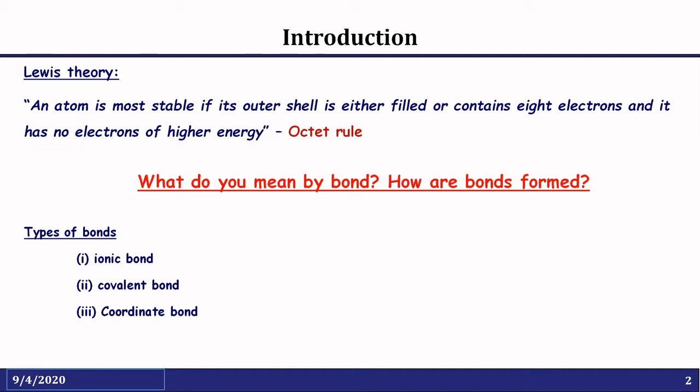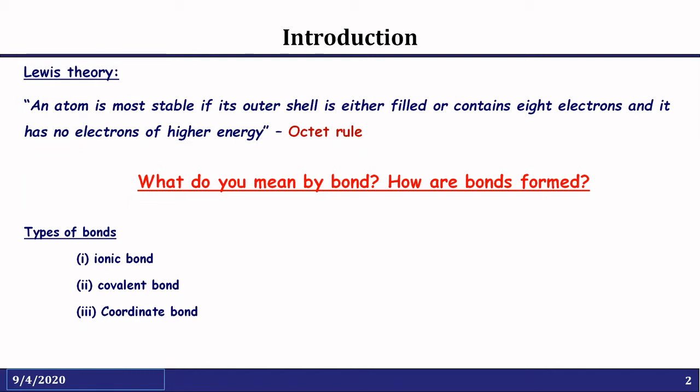So they are sharing the electron. That results in a covalent bond. The third one is the coordinate bond. Here this bond is also obtained by mutual sharing of electrons, but in this case both electrons are coming from the same atom. So this results in a coordinate bond.